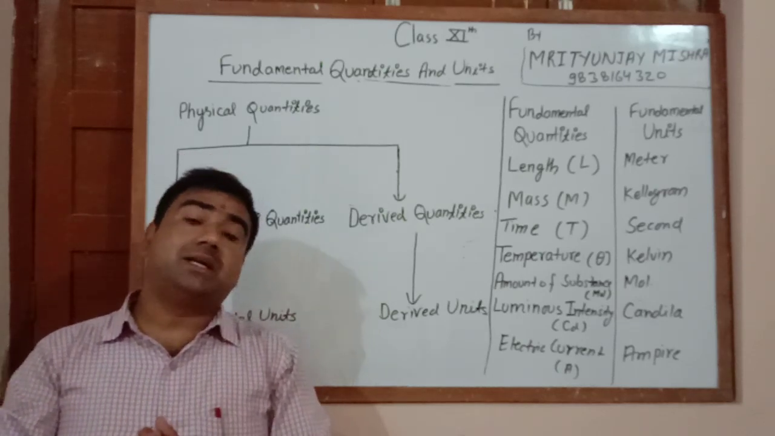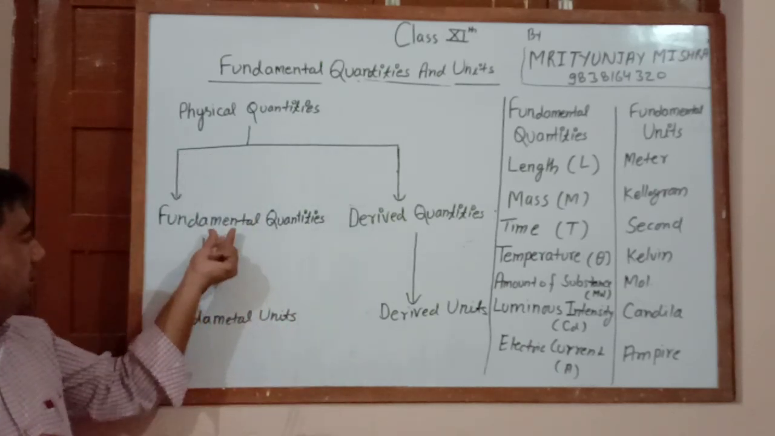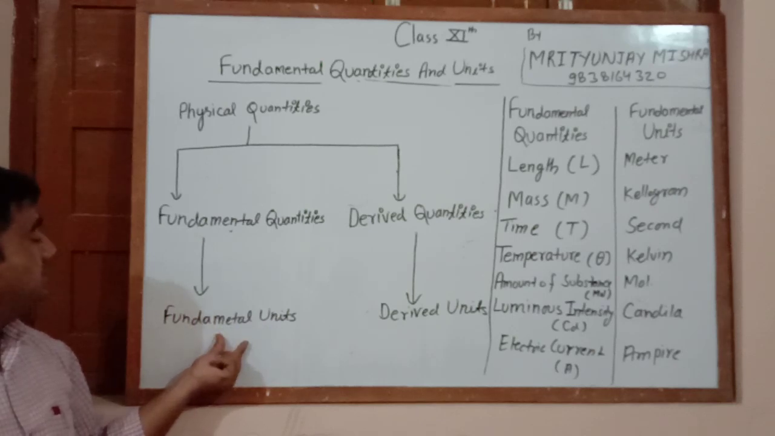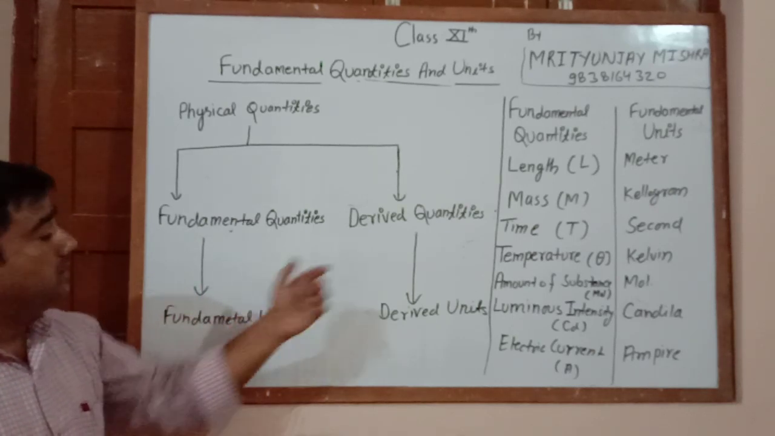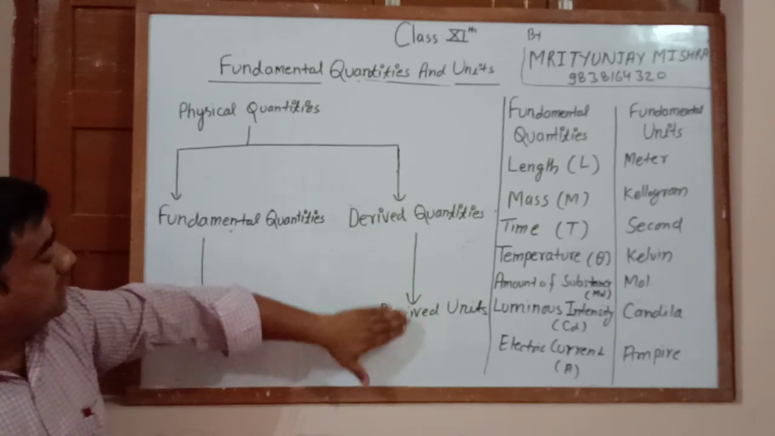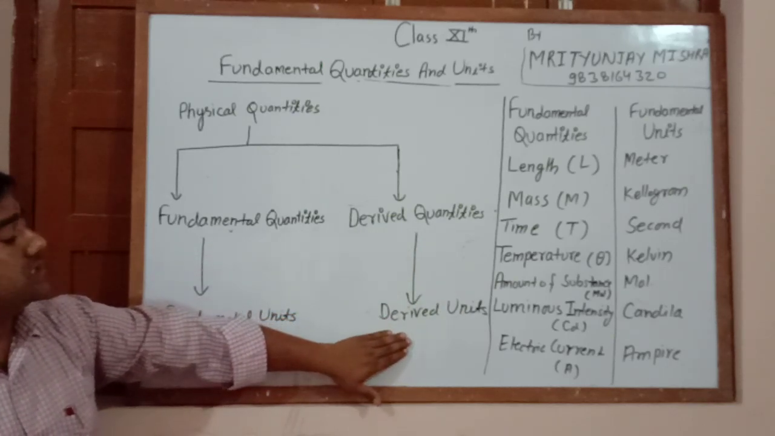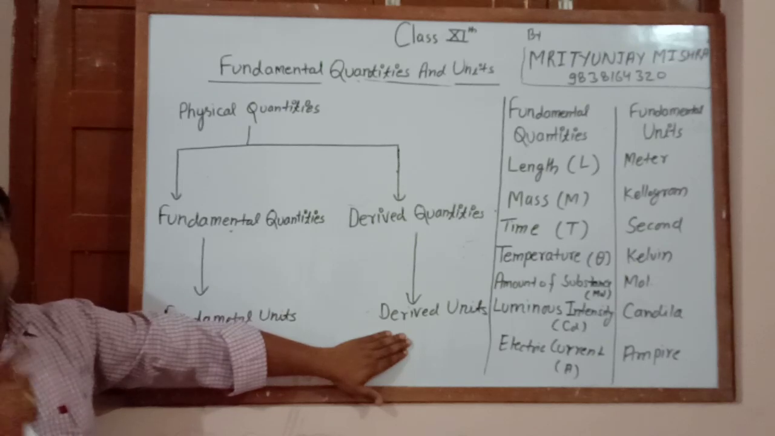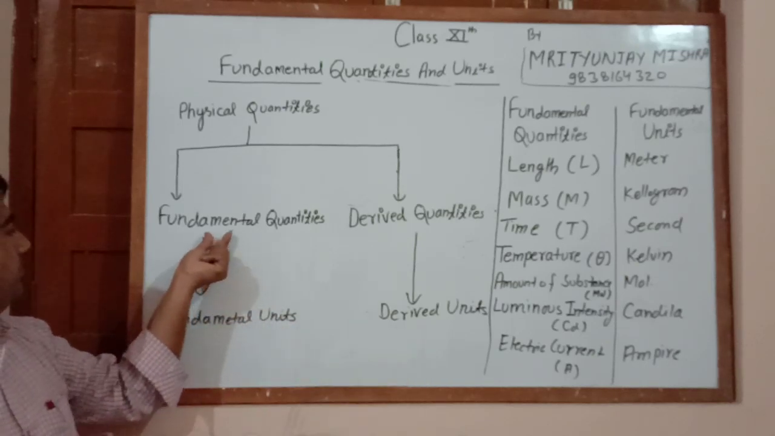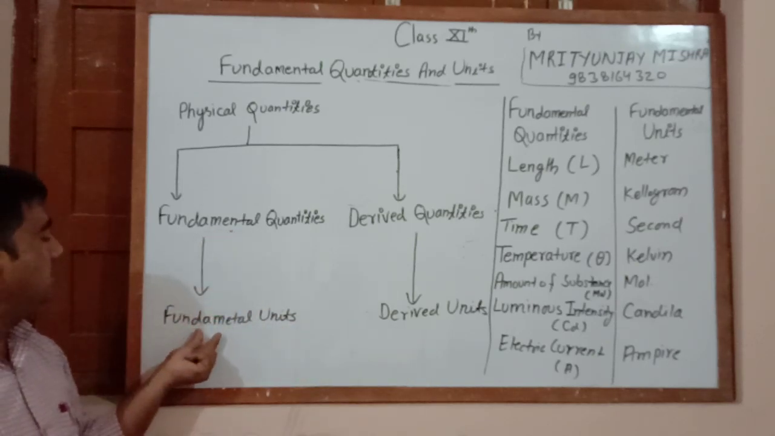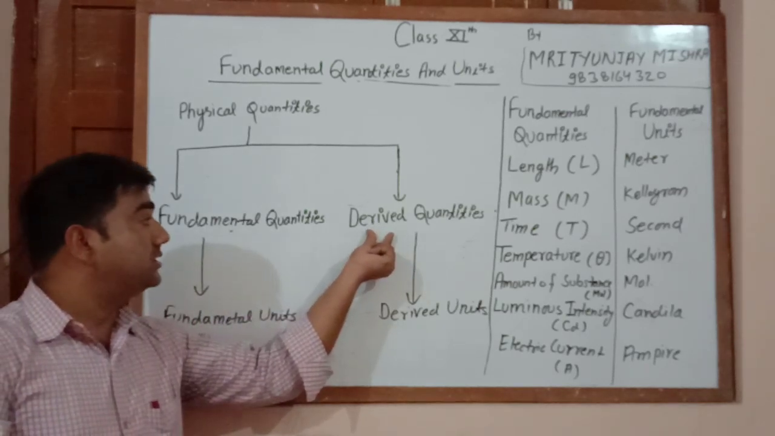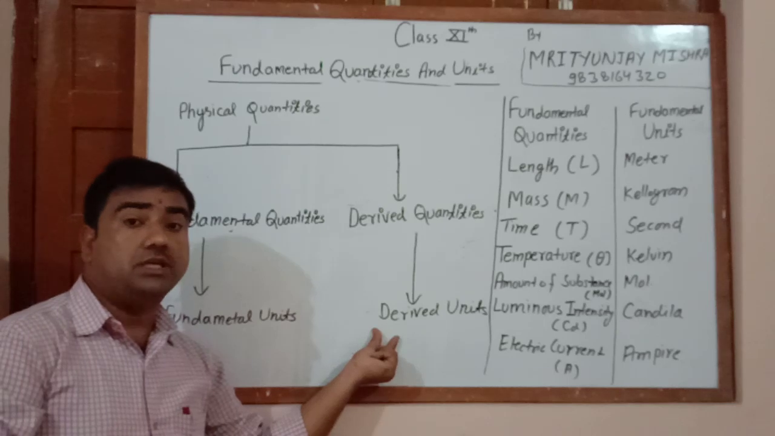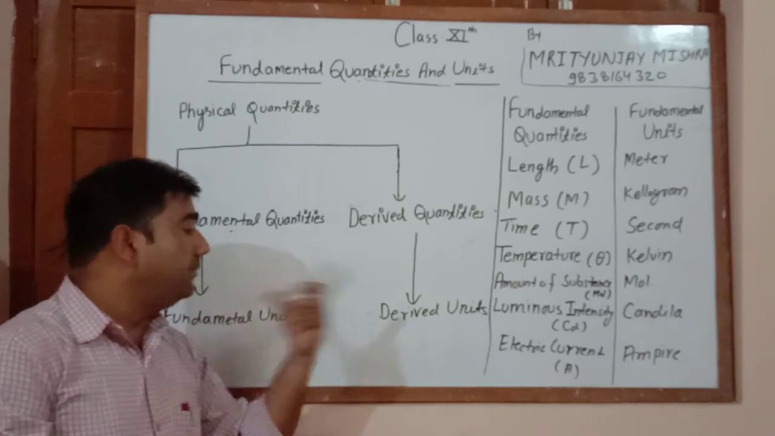And the units of these fundamental quantities are known as the fundamental units, and the units of the derived quantities are known as the derived units. So the thing is that the units of the fundamental quantities are known as the fundamental units, and the units of the derived quantities are known as the derived units.